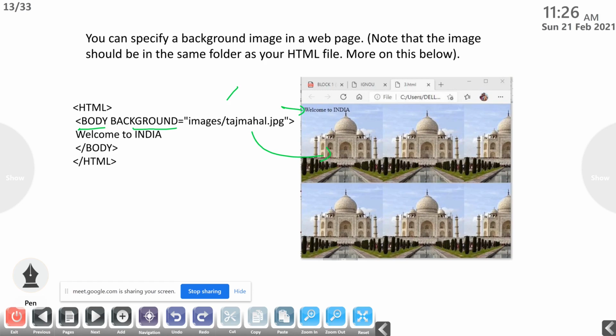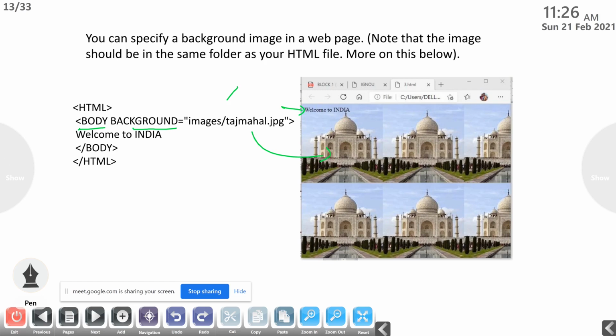tajmahal.jpg in a tiled fashion, not as a single image. If the size of the image is small, it will copy the image in a tiled fashion and fill the entire part of the web page.